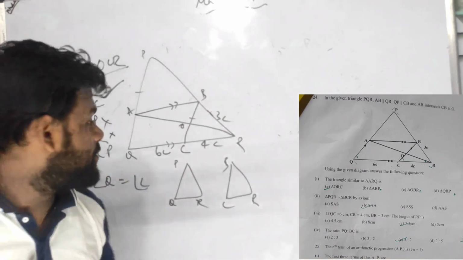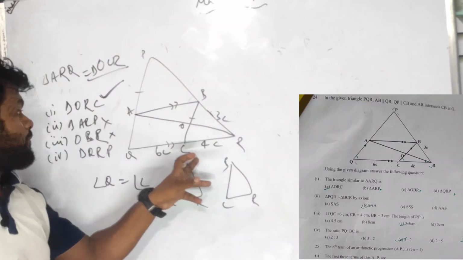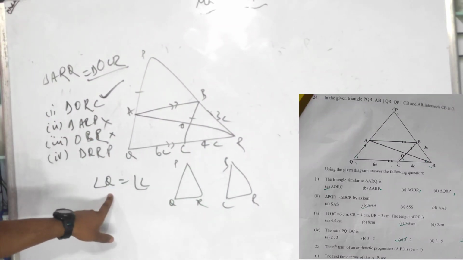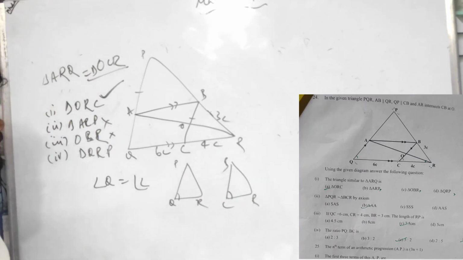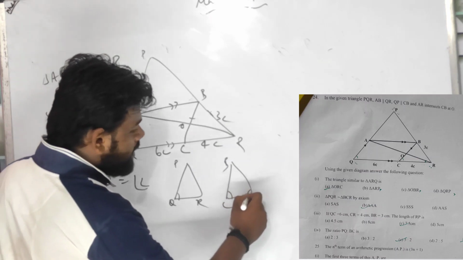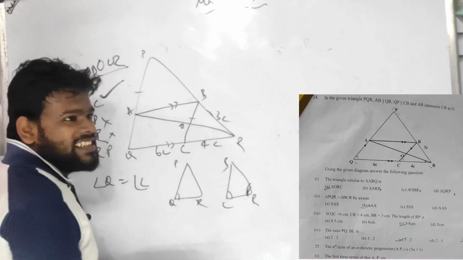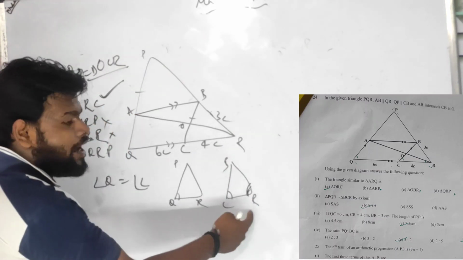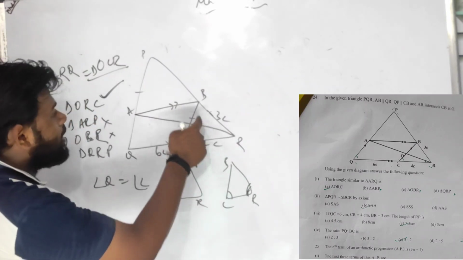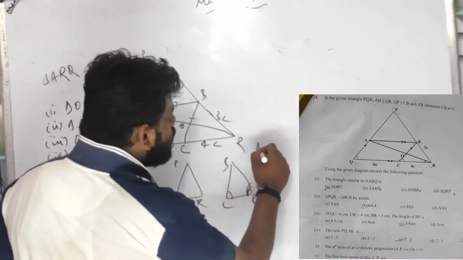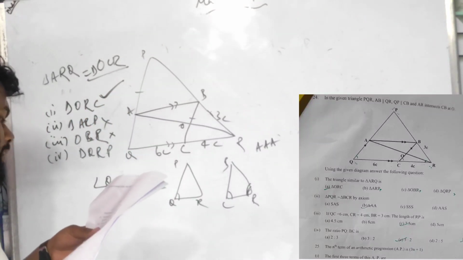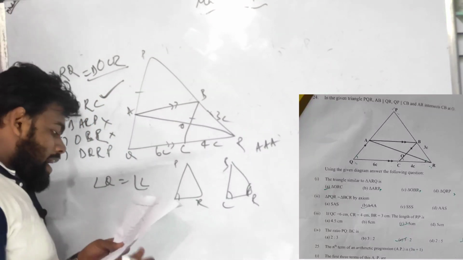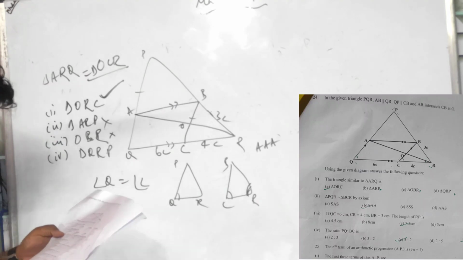A little bit earlier I said angle Q equals angle C, that means this angle is equal to this angle. Angle R equals angle BCR, a common angle. So we have got two angles, and another angle can also become equal, so we can go by the triple A criterion. The common angle is the answer.